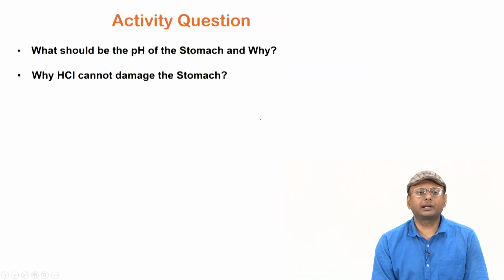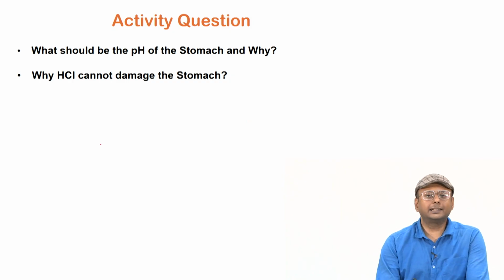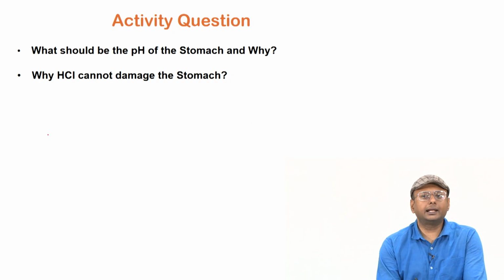Activity questions, some of the activity questions you can rehearse: what should be the pH of the stomach, right, and why. The stomach has HCl, so you can assume what the pH would be if there is a lot of HCl present, and also can you tell why HCl cannot damage the stomach. As you know, HCl is highly acidic in nature.